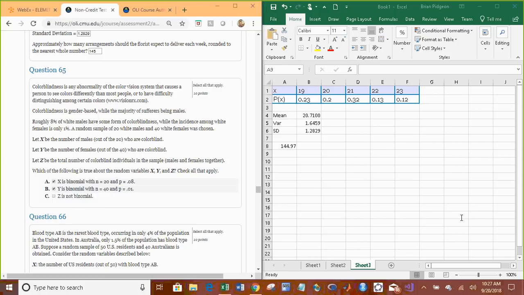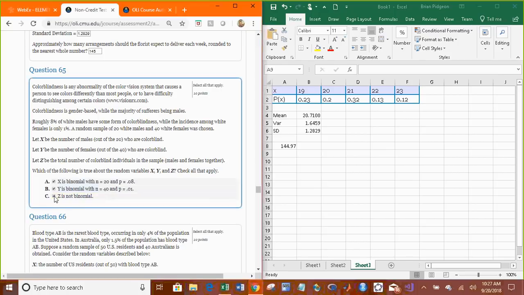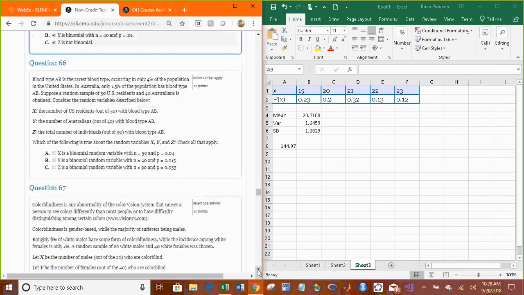Alright, so I'm actually going to go back real quick and say that Z is not binomial because the probabilities are not the same for every individual. If you consider males and females together, the probability of having color blindness is not the same because you could get a male or a female, and the probability is going to change between 8% and 1%. Just check them against the 4 conditions.